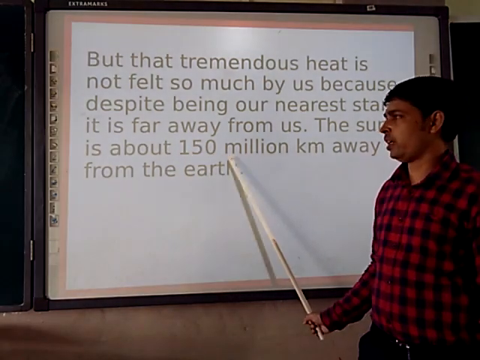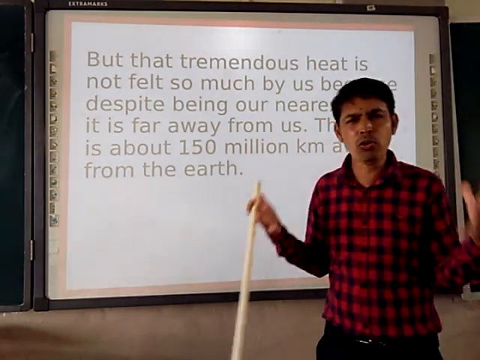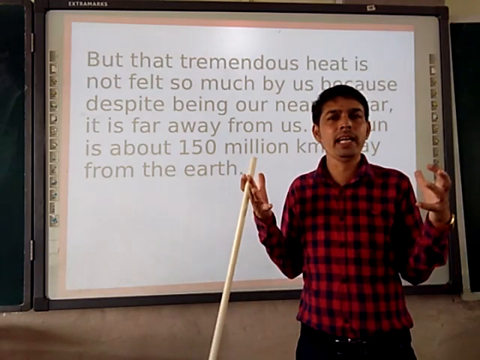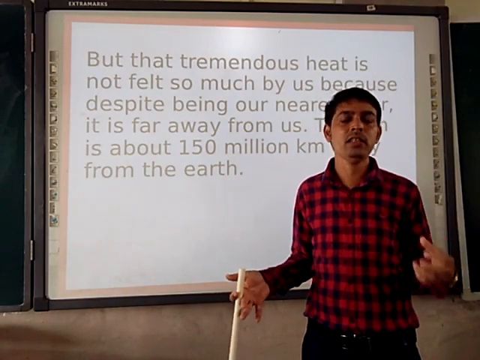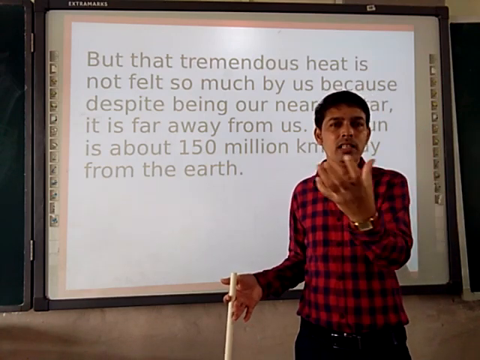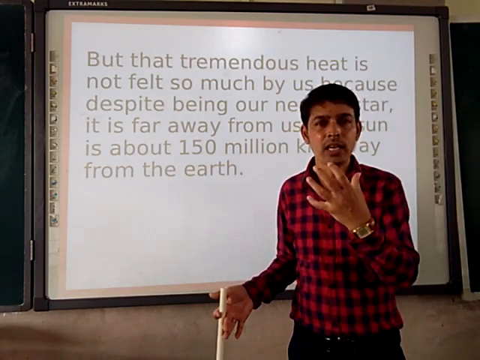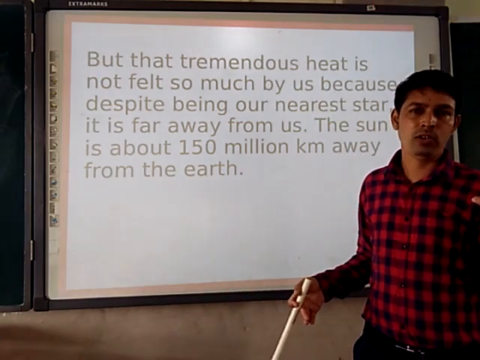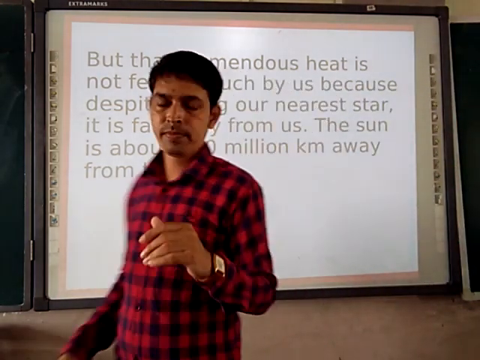As the Sun is made up of extremely hot gases, we are not able to feel all that heat from this distance. When the Earth, after moving, comes nearer to the Sun, at that time we feel very hot. This is summer.